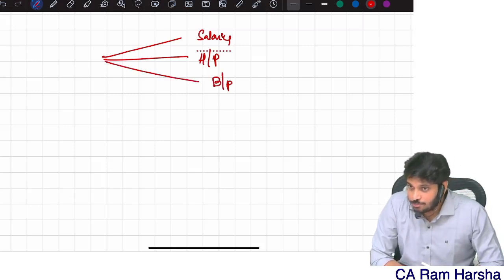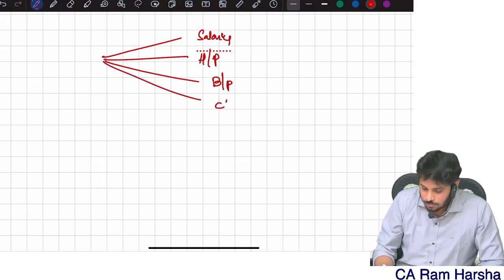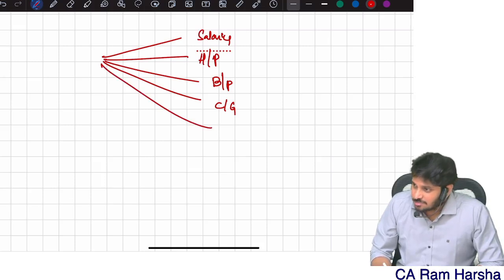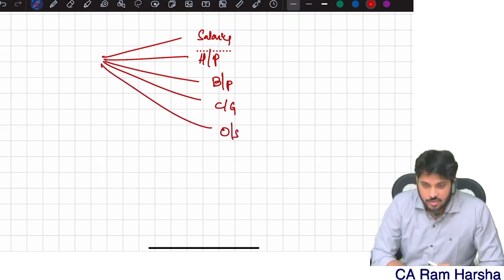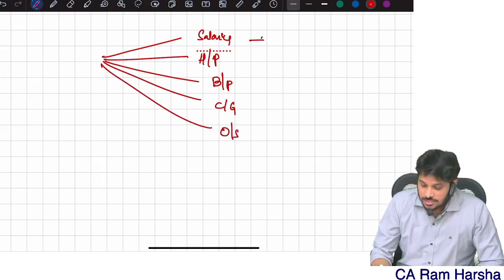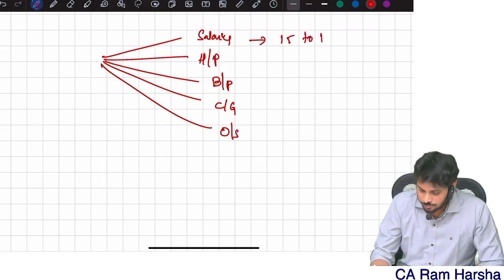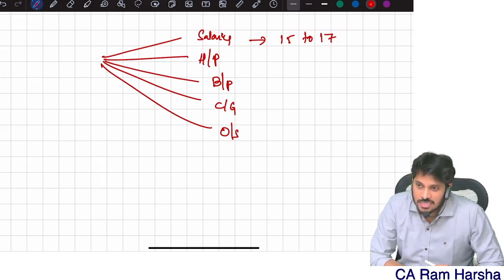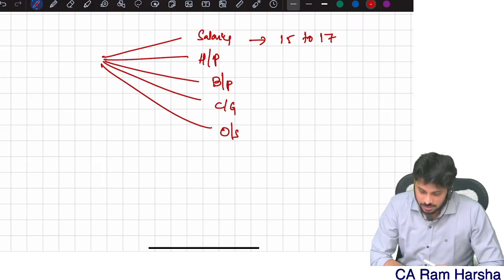Fourth category, capital gains. And any other income is called other sources. Now, salaries are discussed in section 15 to section 17. Only 3 sections are there, but section 17 itself is the lengthiest section.